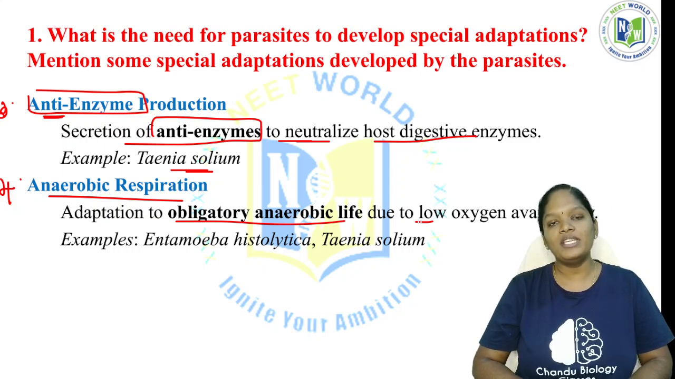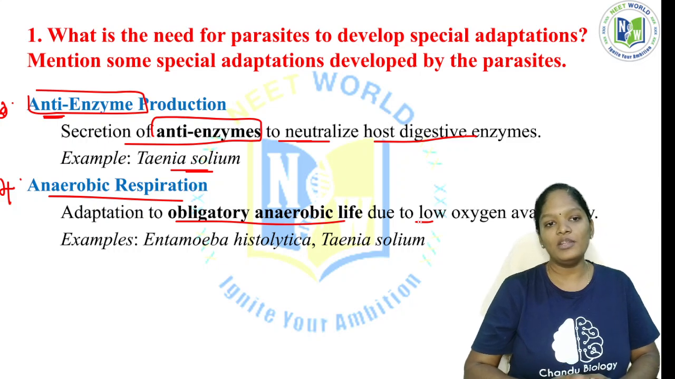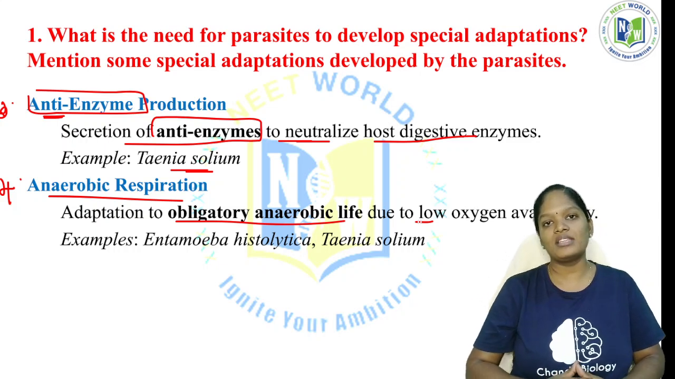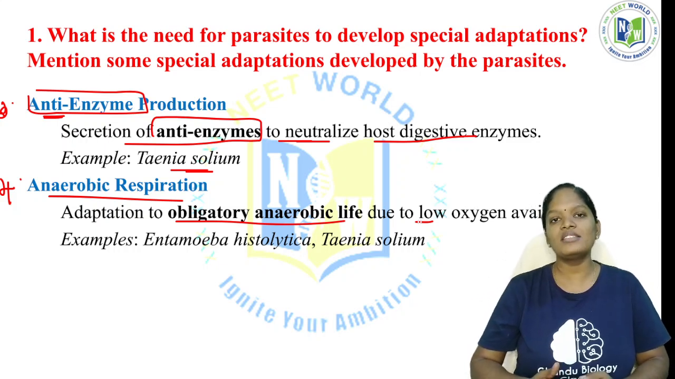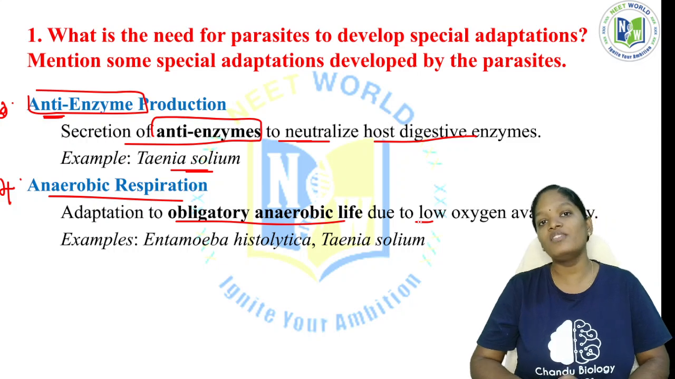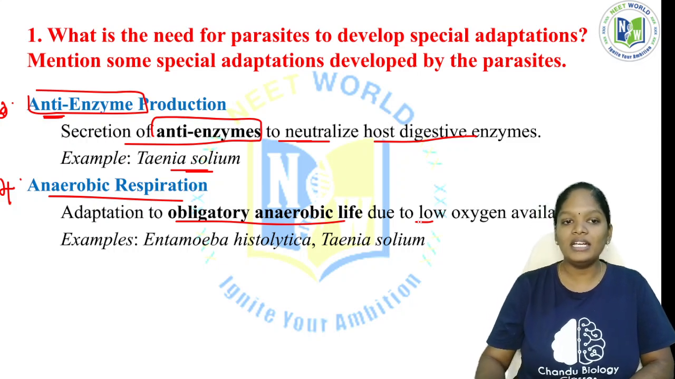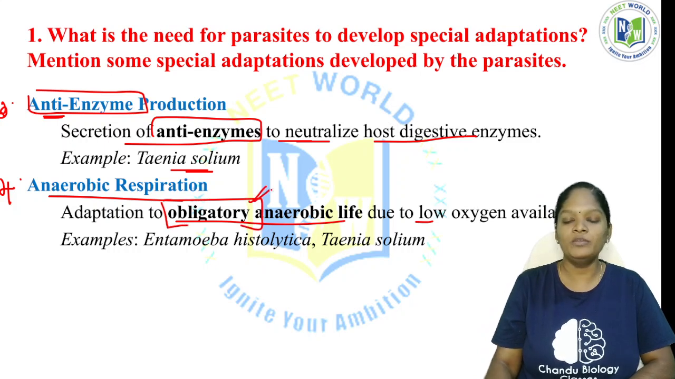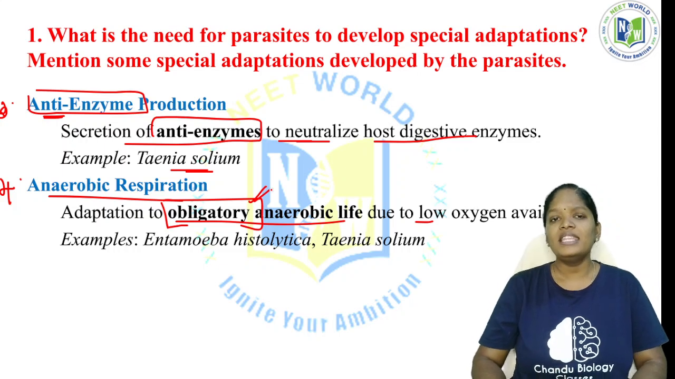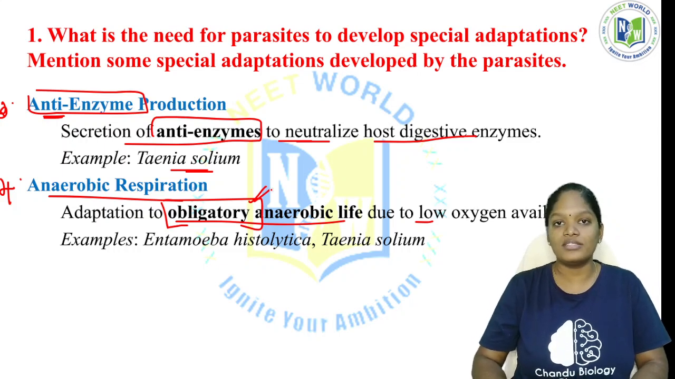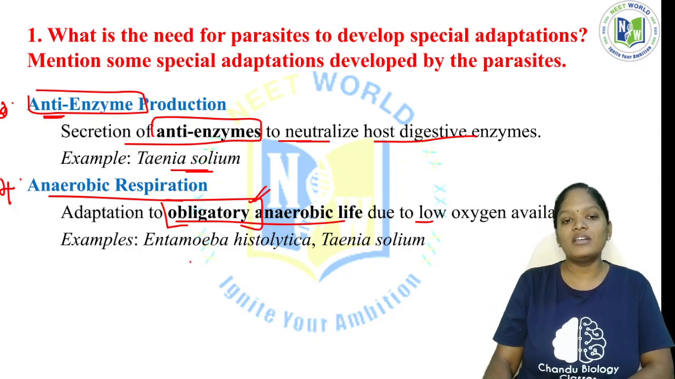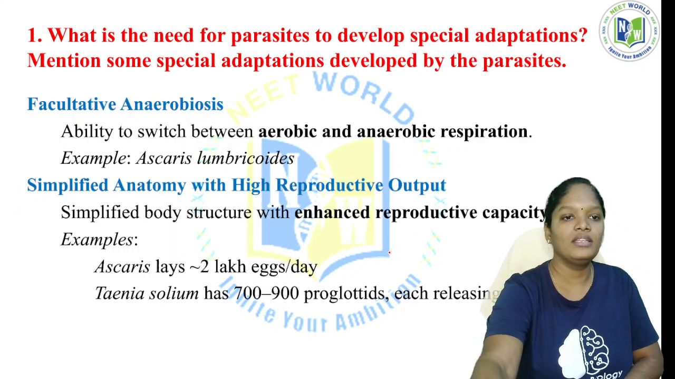Facultative anaerobes are parasites or microorganisms that can survive with oxygen or without oxygen. But here it is obligatory, so there is no oxygen at all. Obligatory anaerobes definitely need no oxygen. The examples of this anaerobic adaptation are Entamoeba histolytica and Taenia solium, right?